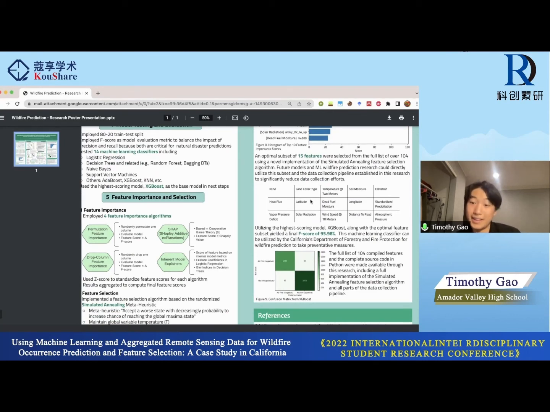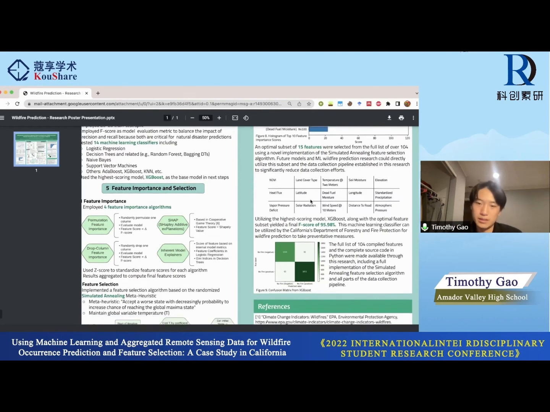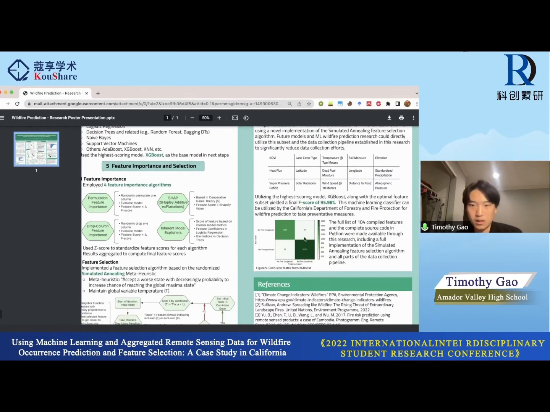And so finally, utilizing the highest scoring model, XGBoost, along with the optimal feature subset, yielded the final F-score of 95.98. And again, F-score is going to be the harmonic mean between precision and recall. And so this is pretty high. This machine learning classifier can be utilized by the California Department of Forestry and Fire Protection for wildfire prediction to take preventive measures. And the confusion matrix from XGBoost is shown below.